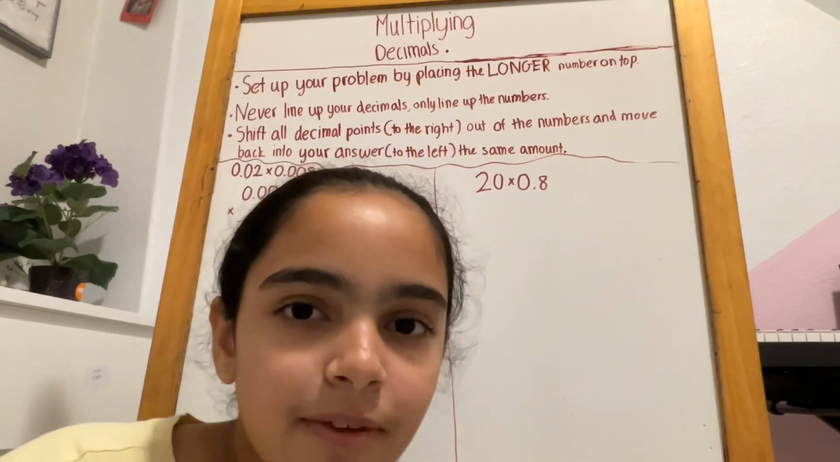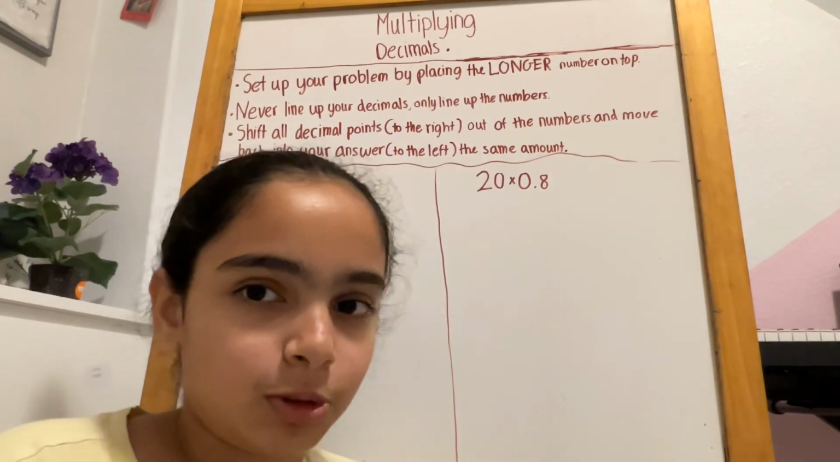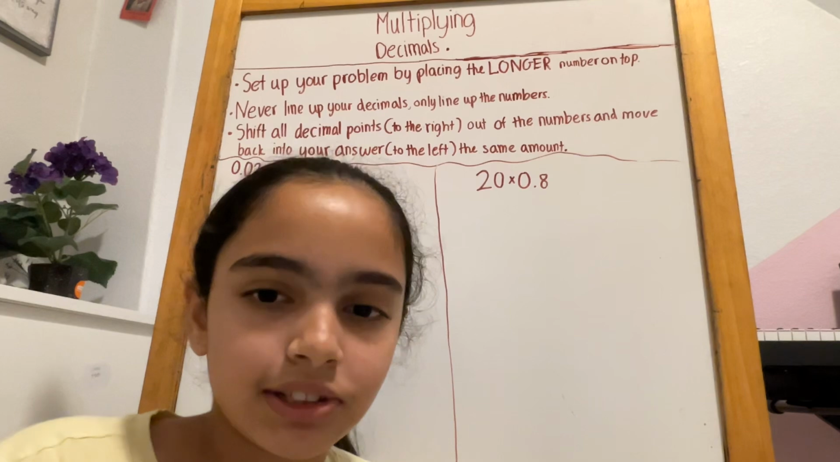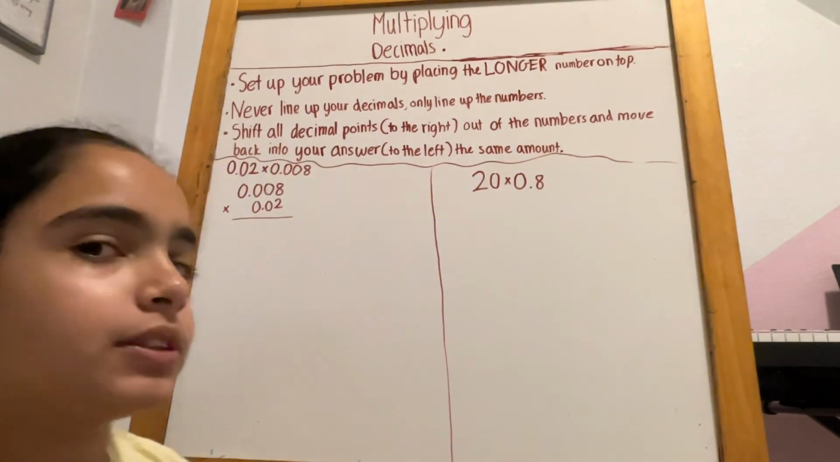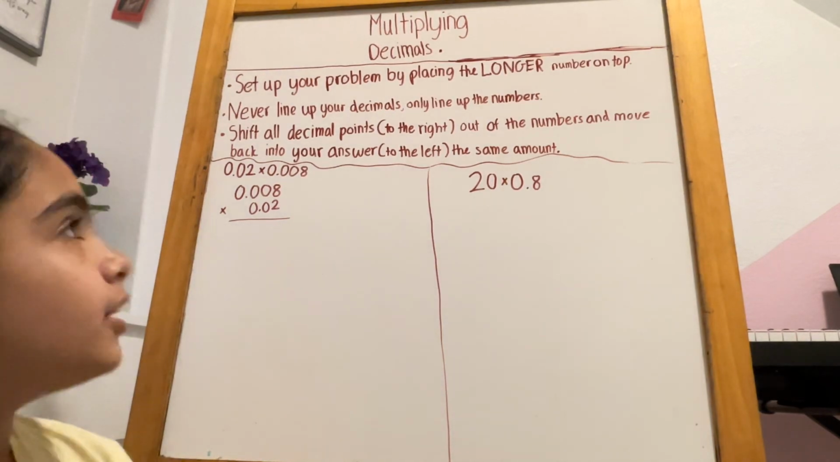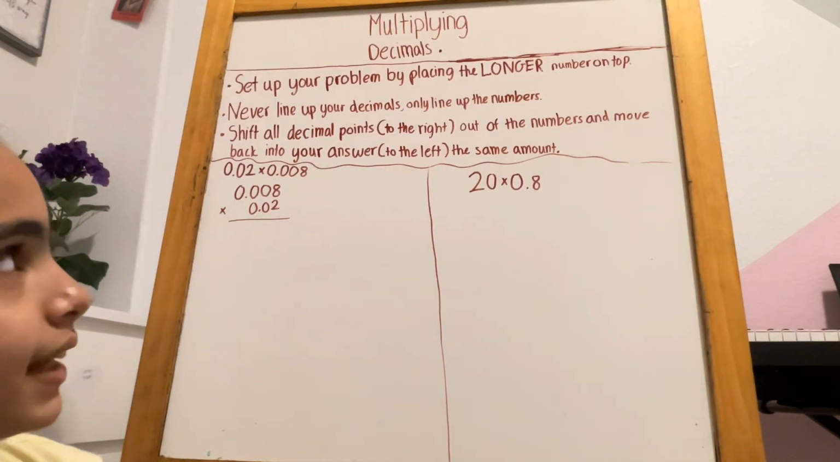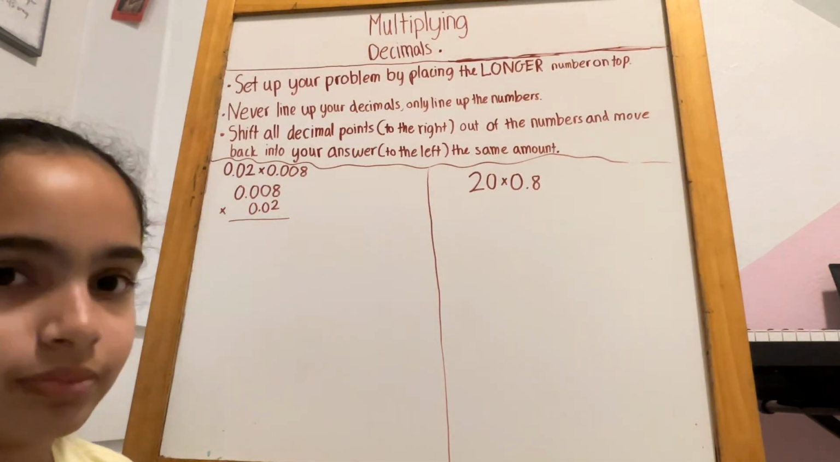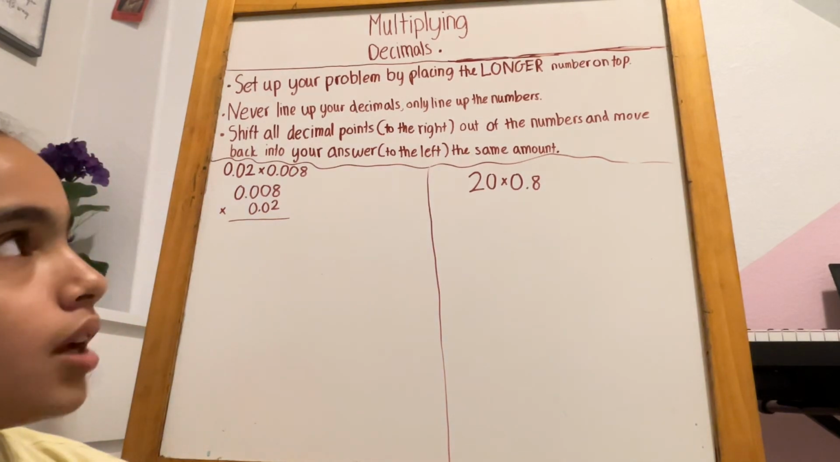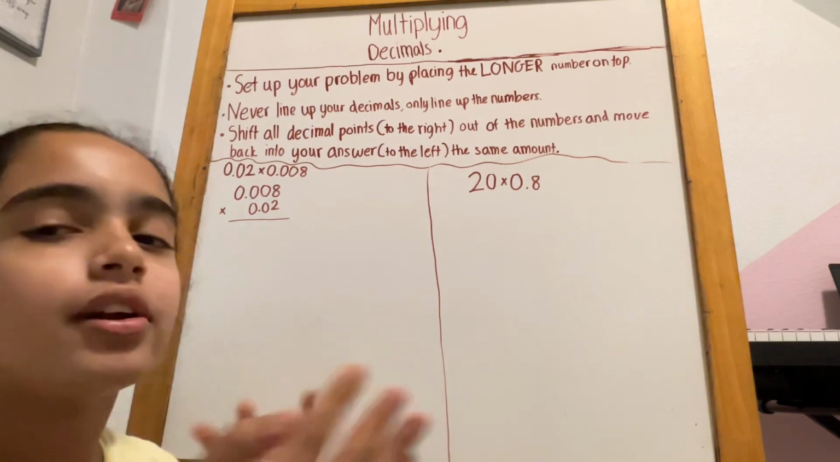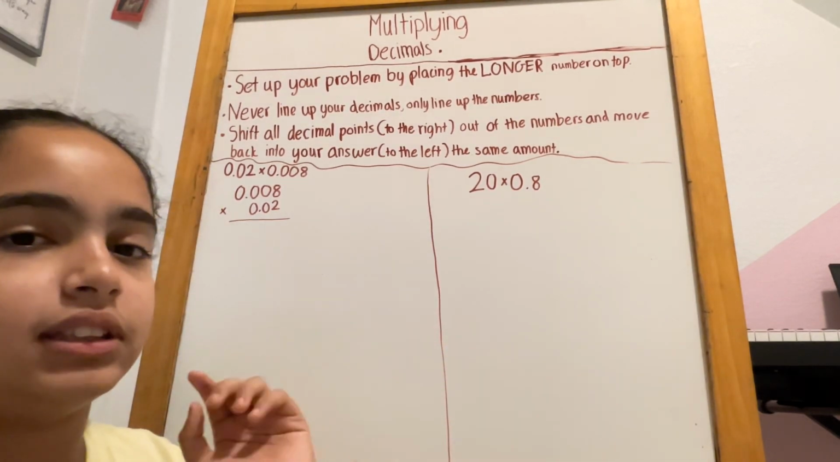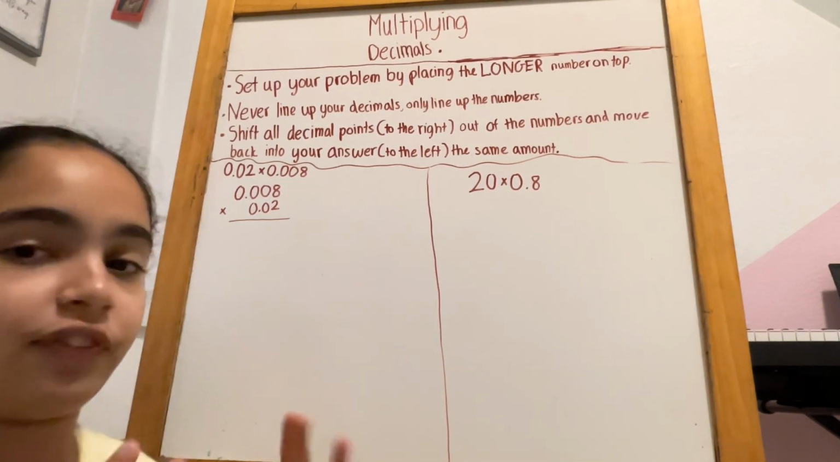Hi guys, today we're going to be learning multiplying decimals. I'm going to be teaching you the steps to solve the problem. So the first step is to set up your problem by placing the longer number on top. Longer and greatest value are really different.